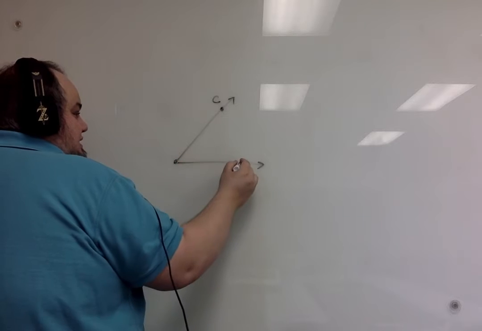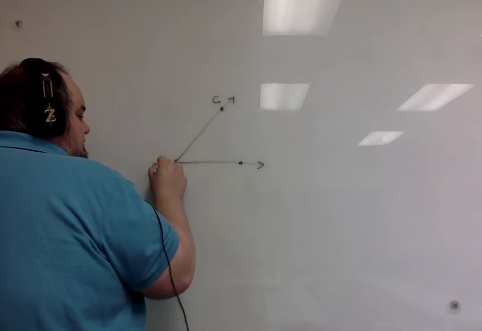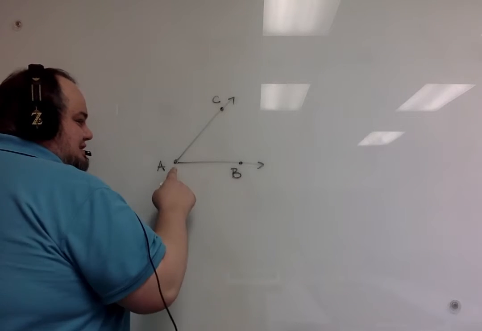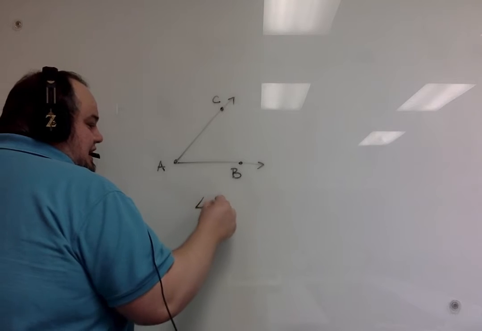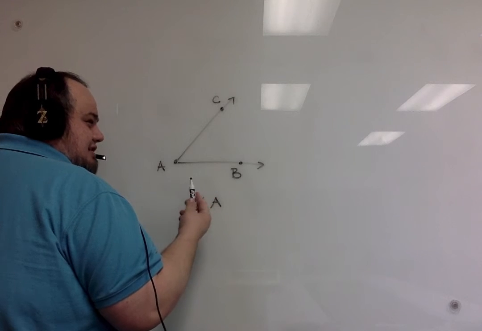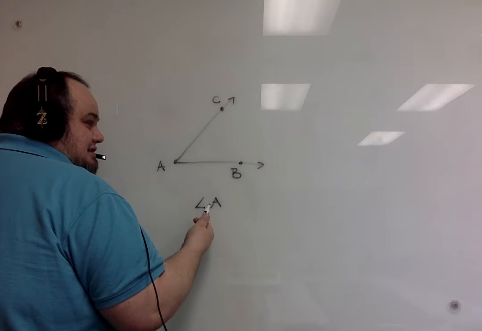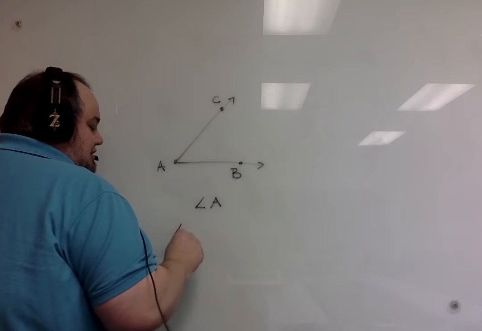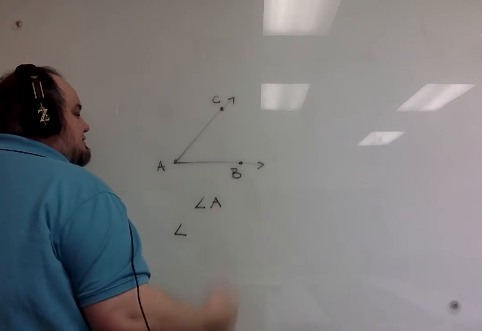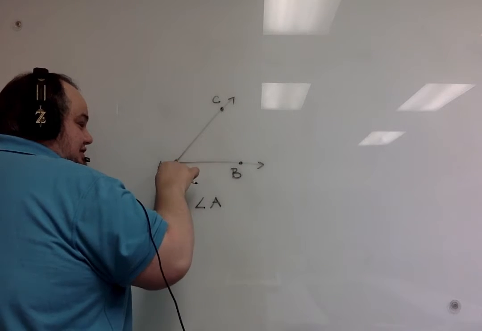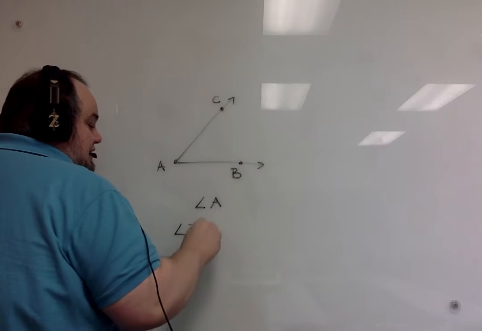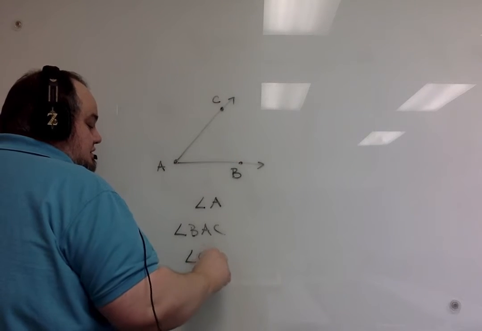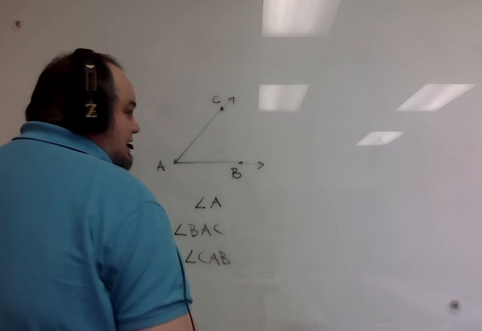Let's say we had A, B, and C as the points. So one way to name this angle is by the vertex. You could just say angle A. And as long as there aren't any other angles at A, then it's clear that this is the only angle. Then we could just name it angle A. You can also name it angle BAC. The order that it goes from one ray to the vertex to the other ray. So BAC. And then there's a third way, CAB. So there's three different ways to name every angle.